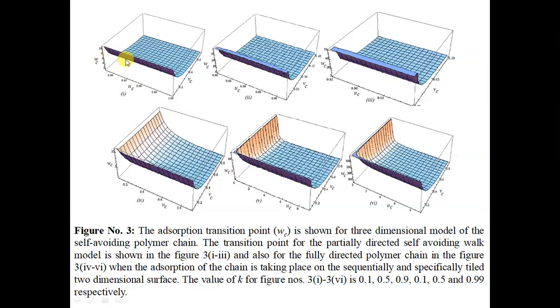So how this transition point varies when the polymer is adsorbing onto the tiled substrate. This is the case of the three-dimensional partially directed self-avoiding walk model. Similarly, in the case of the three-dimensional fully directed self-avoiding walk model, the transition point with the probability of adding a monomer along the x and y-axis direction has variation in this manner. That is figures 3 of 4, 3 of 5, and 3 of 6, each corresponding to stiffness weight k equal to 0.1, k equal to 0.5, and k equal to 0.99 respectively.